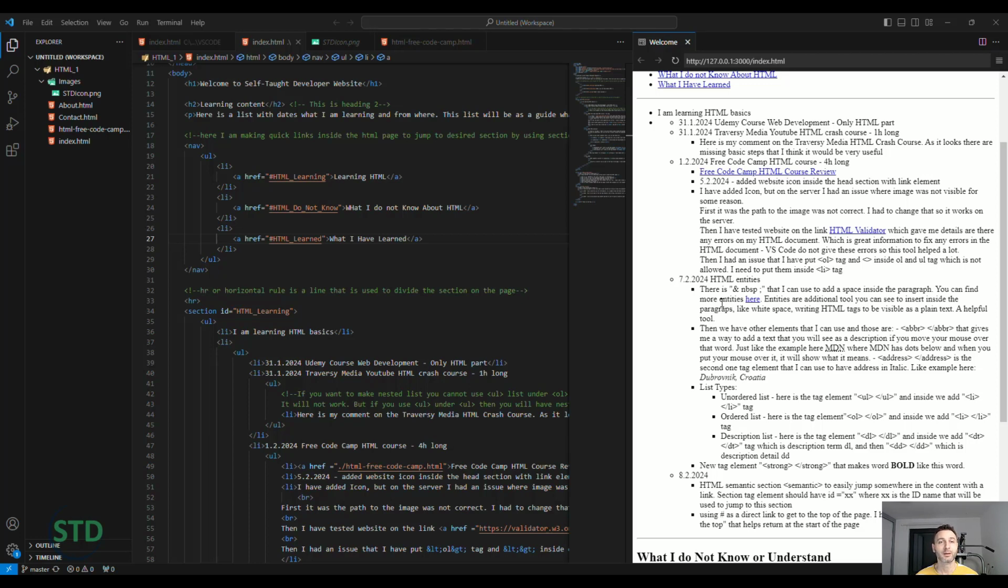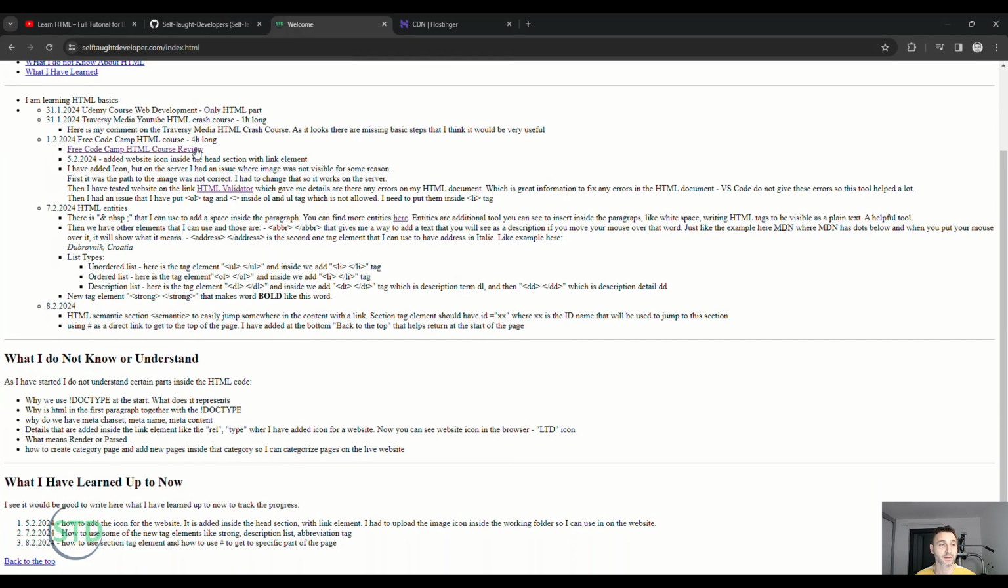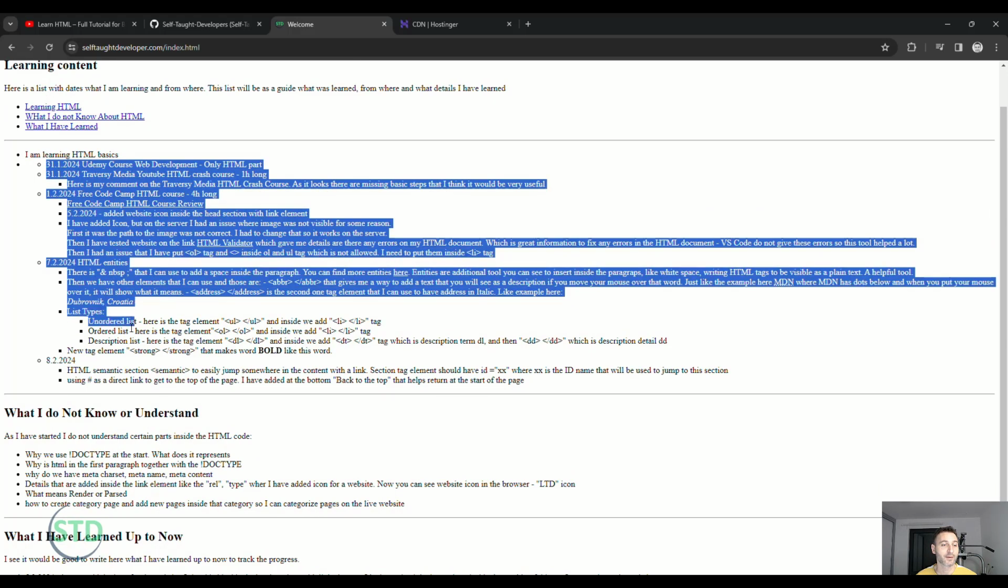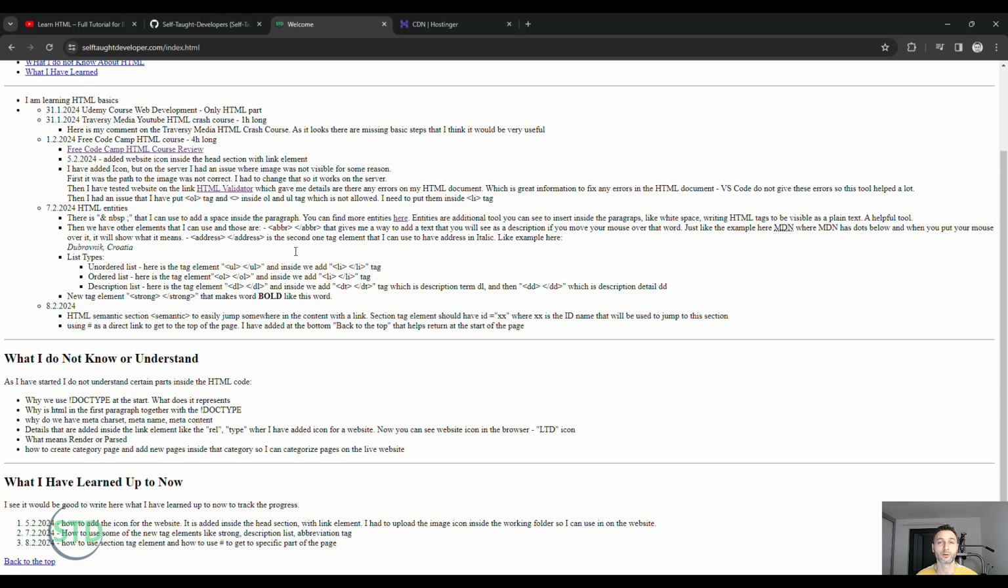So for now I'm building a website, which you can also see here. It is selftaughtdeveloper.com, where I share the details of what I learned during this week and also the week before. For example, you can see where I started to put everything from VS Code to the domain on Hostinger, to the domain self-taught developer. So I would like to share what I have learned and what I do not know, and what I have learned up to now.